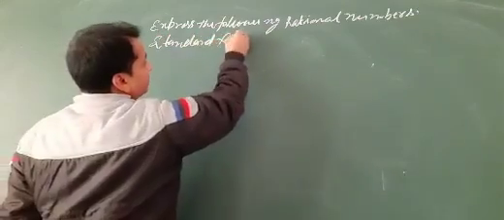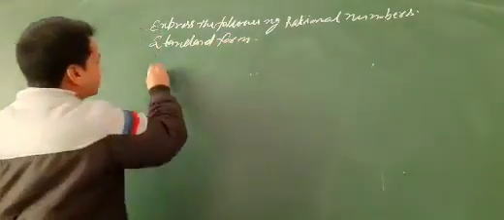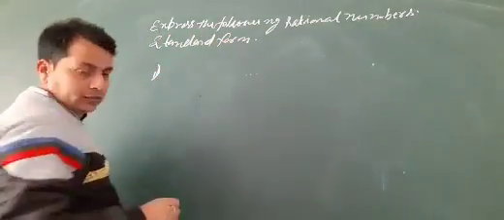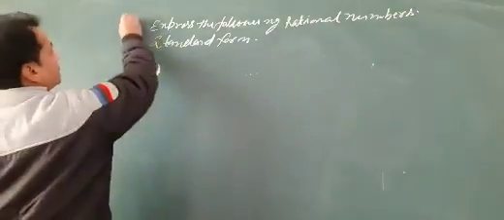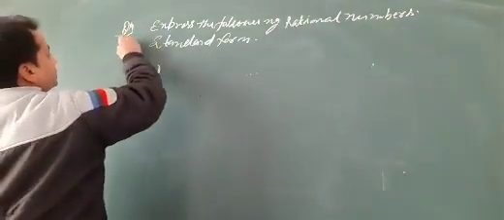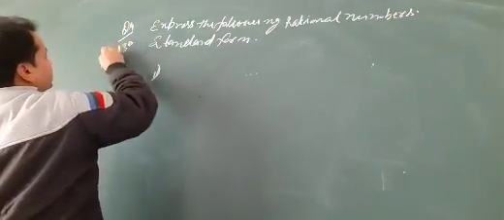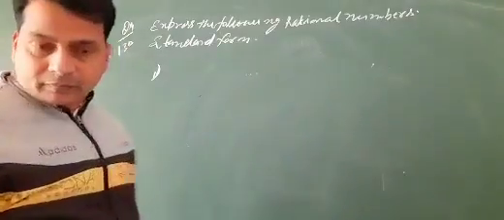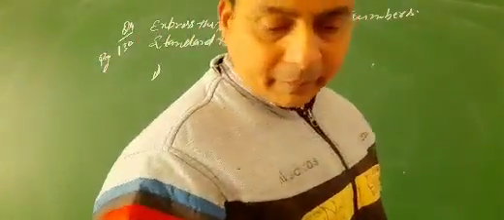Question number 9, page number 130. The first question is given here.